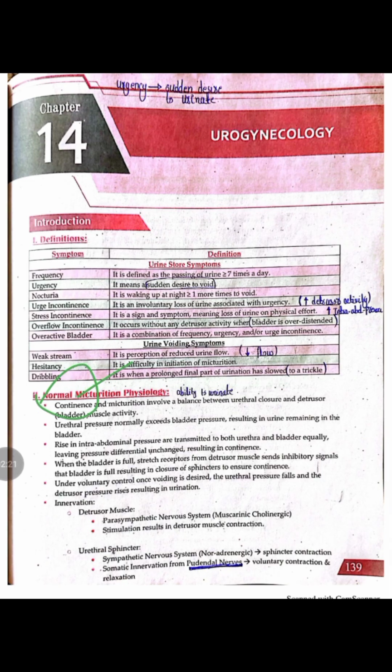So the sympathetic nervous system is mostly involved in the process of the continence, which means the ability to hold the urine, and the activation of parasympathetic nervous system is involved in the process of micturition, which means the ability to urinate. During continence, the sympathetic nervous system relaxes the detrusor muscle, and similarly it also constricts the internal and external sphincter, mostly the internal sphincter, and hence the urine is held. But during micturition, the parasympathetic nervous system activation causes contraction of the detrusor muscle, and similarly the internal sphincter relaxes, and the external sphincter is relaxed by inhibiting the pudendal nerve, and this leads to the process of micturition.